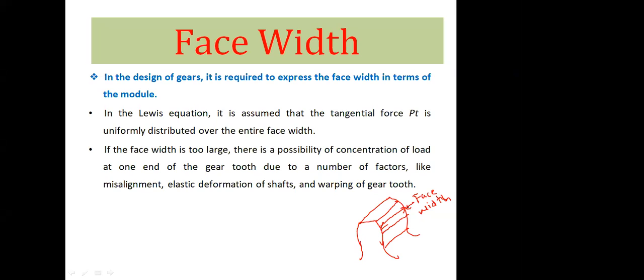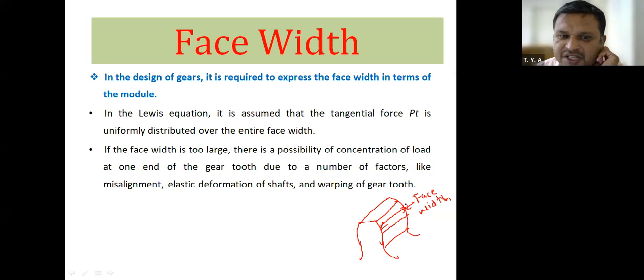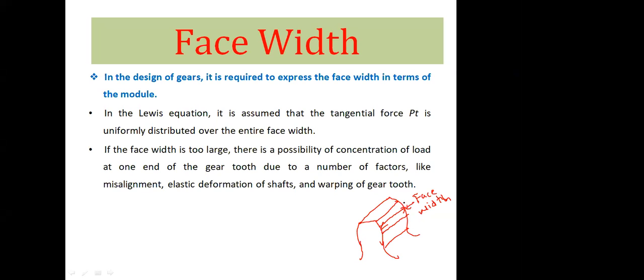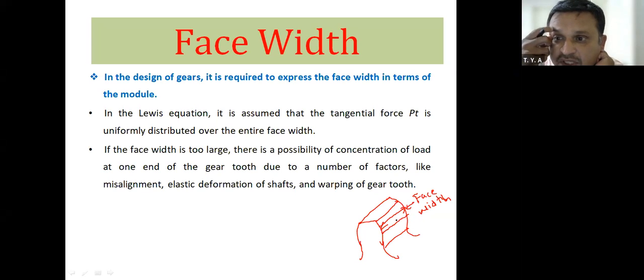Therefore, you can say that this face width takes whatever load is distributed on the gear tooth surface. The load is distributed over the entire face width.